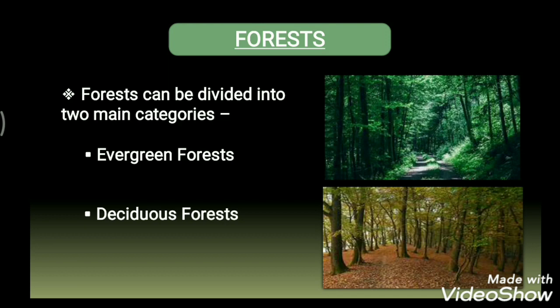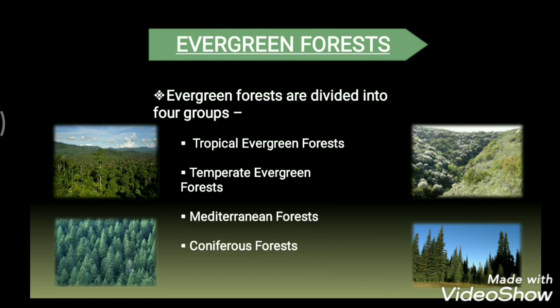Alright, now first we have evergreen forest. What are these evergreen forests? The trees of the evergreen forest do not shed their leaves at the same time. Understood? They do not shed their leaves at the same time, and on that basis they are divided into four major groups. First we have tropical evergreen forests, second temperate evergreen forests, third Mediterranean forests, and fourth we have coniferous forests. So these are the four types of evergreen forests.